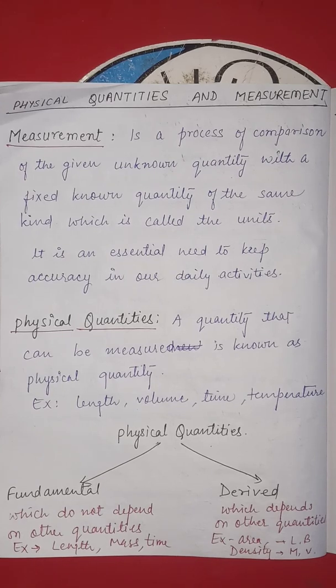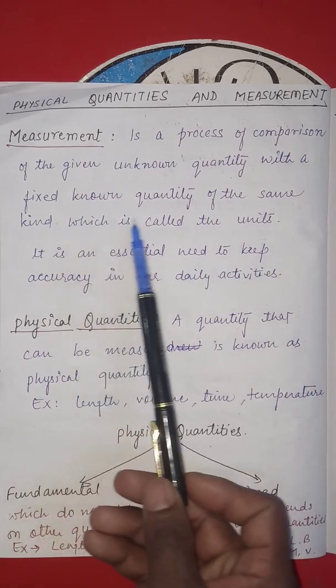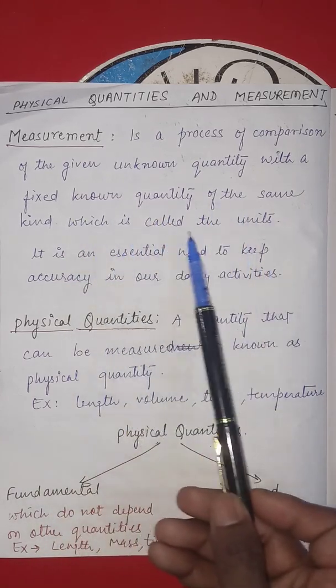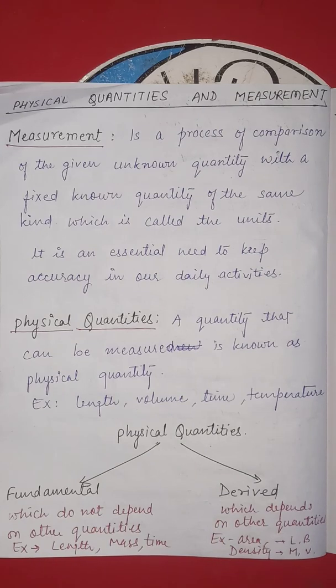The term measurement. It is a process of comparison of the given unknown quantity with a fixed known quantity of the same kind, which is called the unit. As we know, measurement is an essential need to keep accuracy in our various day to day activities. We cannot make the correct judgment about the length, the height, the area, the volume, mass, and temperature without the actual measurement. So, it is necessary for us to have a comparison between the known and unknown quantity in terms